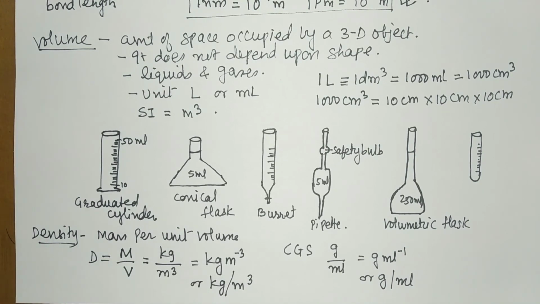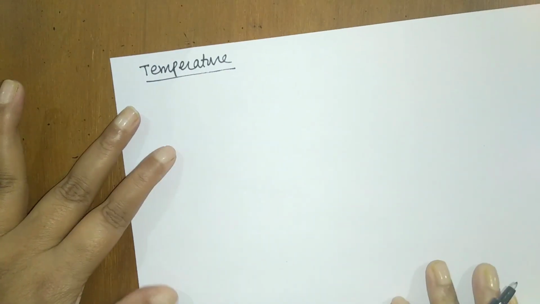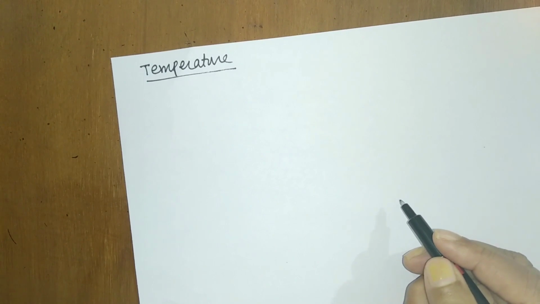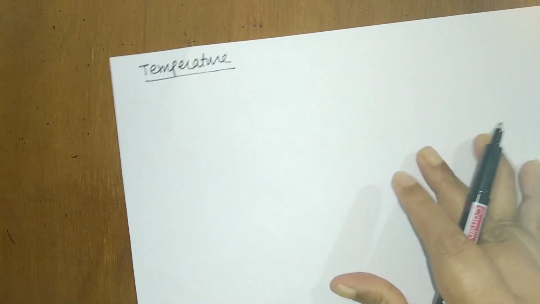Now let us see the next physical property, that is temperature. Students, you know that whenever we say temperature, you just relate that to anything which is hot. But here, if I take ice, then it has a temperature. If I take a burning coal, then again it has a temperature.